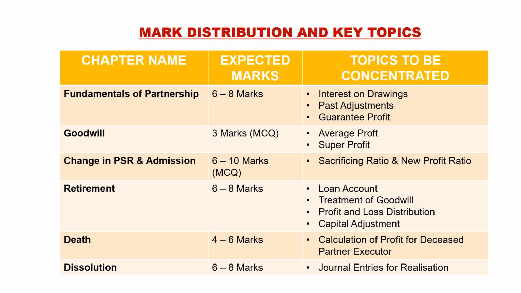In death, you can expect 4 to 6 marks. Calculation of profit for the deceased partner's executor. In dissolution, you can expect 6 to 8 marks. Journal entries for realization. Here you can expect a 6 marks question from dissolution. According to the sample paper, this year they asked dissolution as a 6 mark question. So if you work out the dissolution, you can get 6 marks.